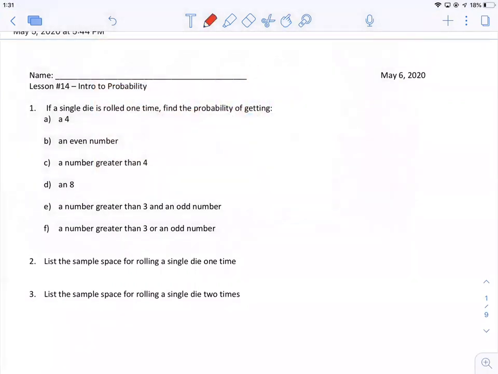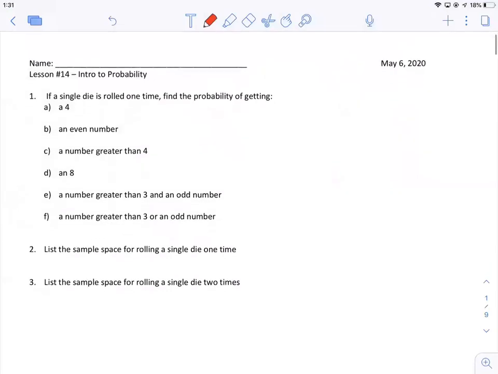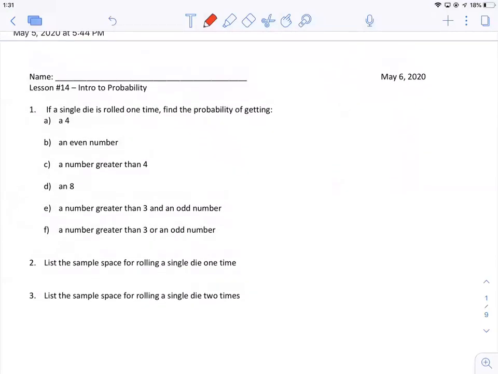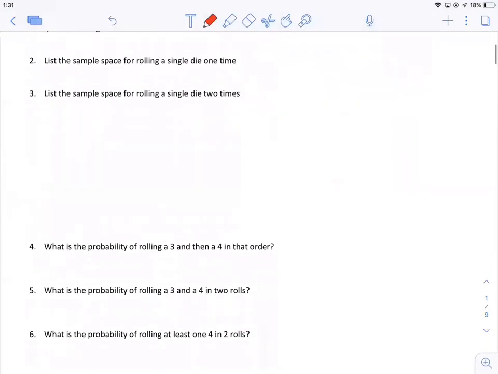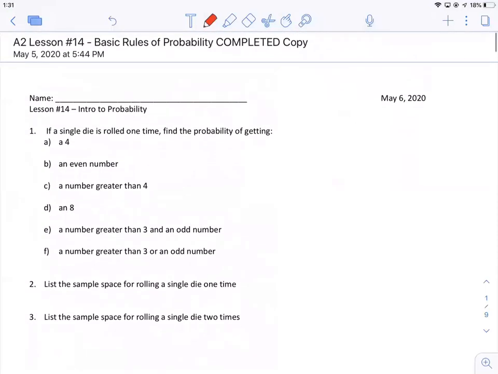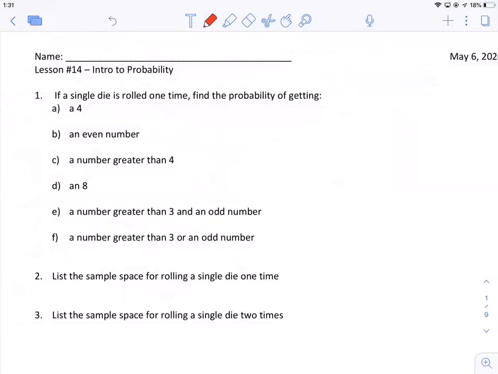I'm not exactly sure where you learn probability, but it seems like most people have at least some kind of understanding of it before coming into Algebra 2. So I'm sure you guys can all do question number 1, right? But see if you remember anything else and try this first page up until number 7 as a warm-up. I'll give you a second to do that. Go ahead and pause the video.